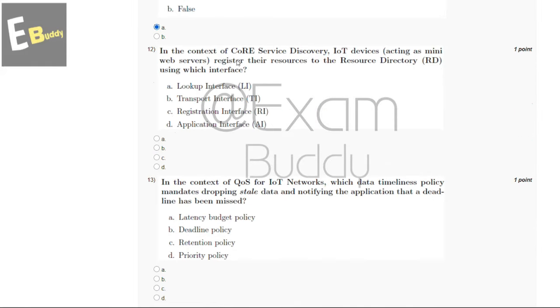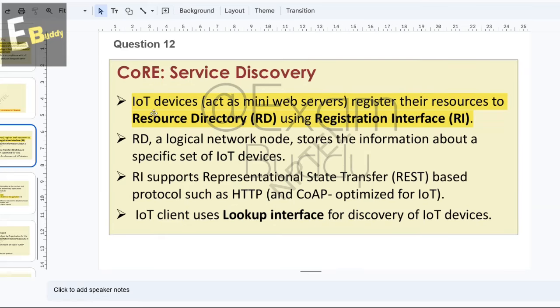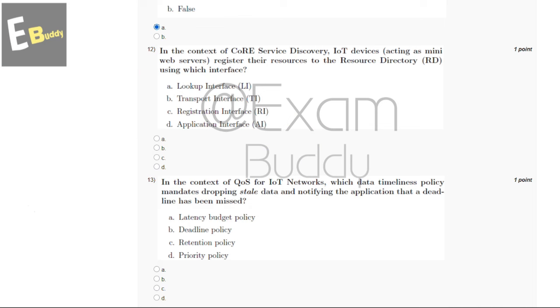And now let's go to our question number 12. In the context of CoRE service discovery, IoT devices acting as mini web servers register their resources to the resource directory, RD, using which interface? So these are the options. And now let's check the explanation. So explanation says IoT devices act as mini web servers, register their resources to resource directory RD using registration interface. So the answer of our 12th question is C.